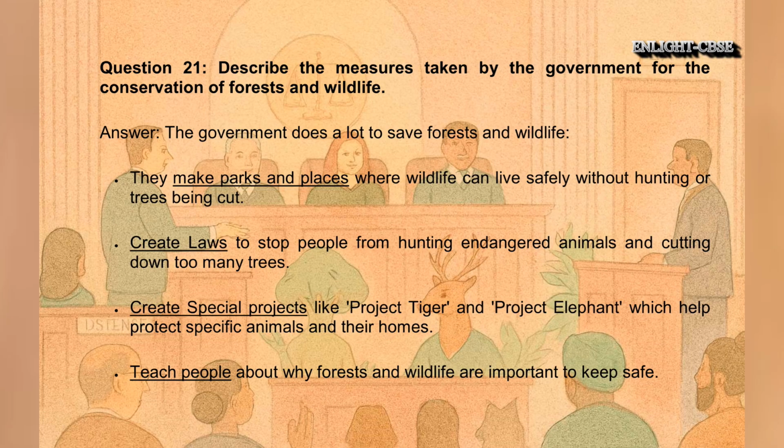Question 21. Describe the measures taken by the government for the conservation of forests and wildlife. Answer. The government does a lot to save forests and wildlife. They make parks and places where wildlife can live safely without hunting or trees being cut. Create laws to stop people from hunting endangered animals and cutting down too many trees. Create special projects like Project Tiger and Project Elephant, which help protect specific animals in their homes. Teach people about why forests and wildlife are important to keep safe.